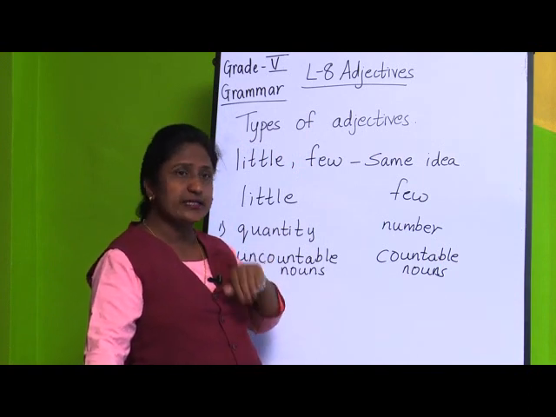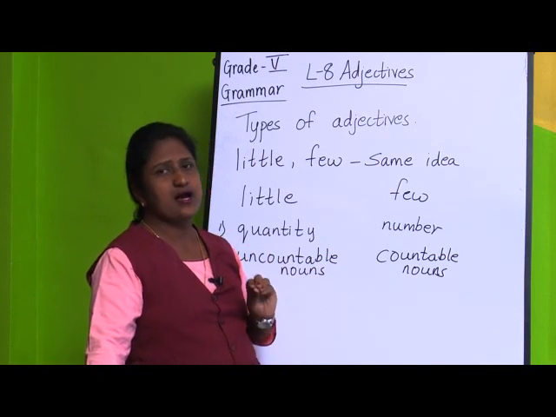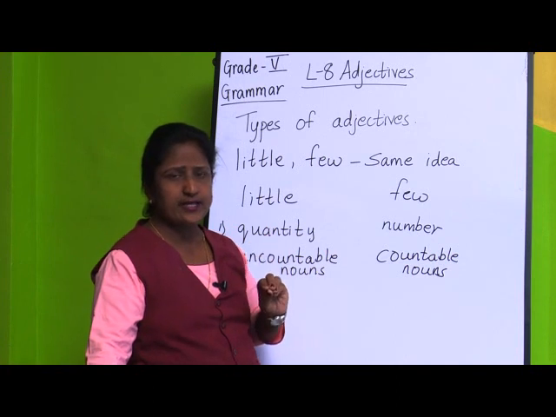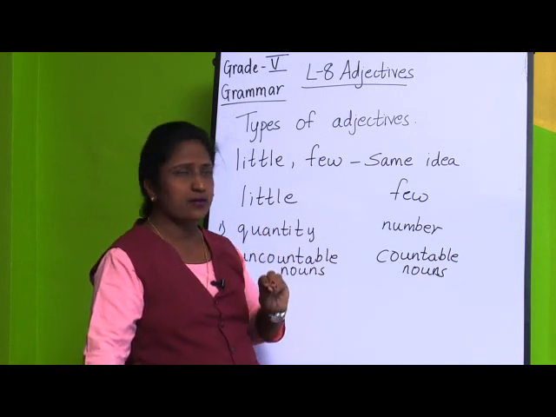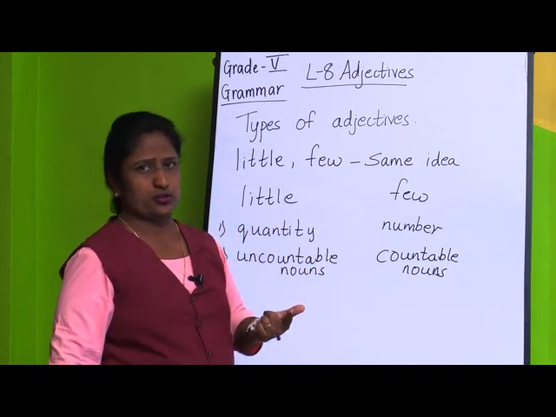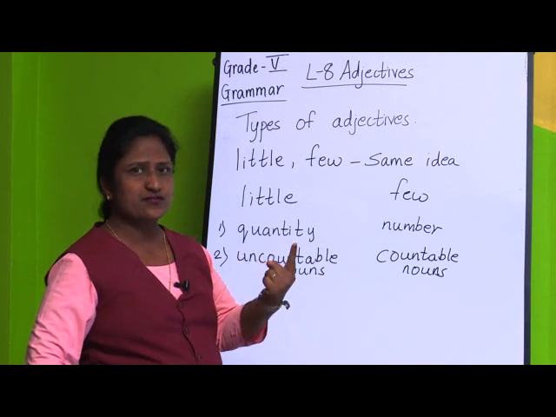But if you see deeply here, sometimes some words are the same and they are used for both adjectives of quantity as well as adjectives of number. Like one word I told you, some or enough, we have used for both.